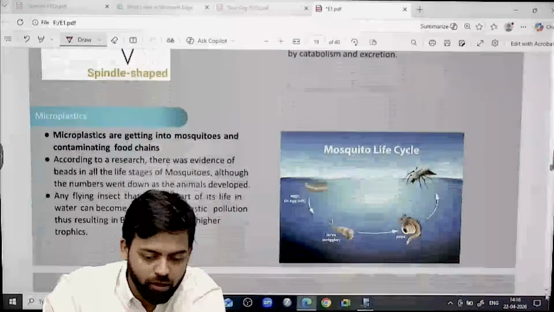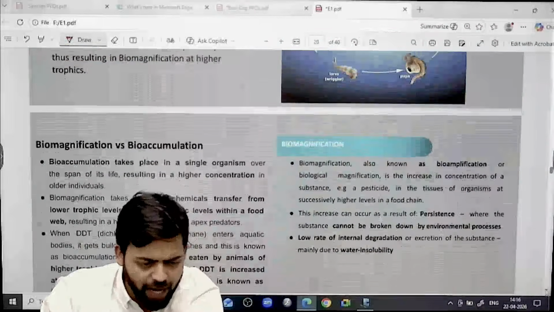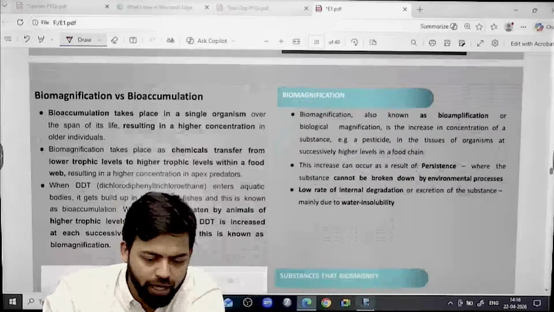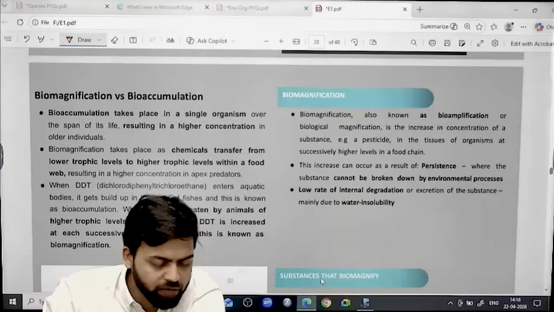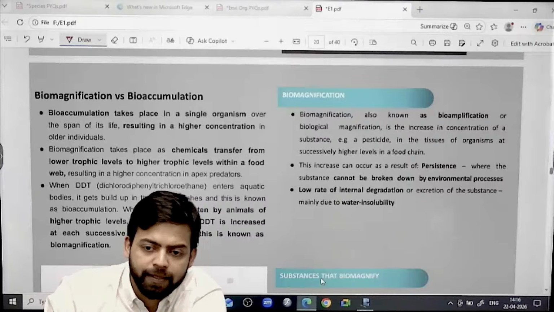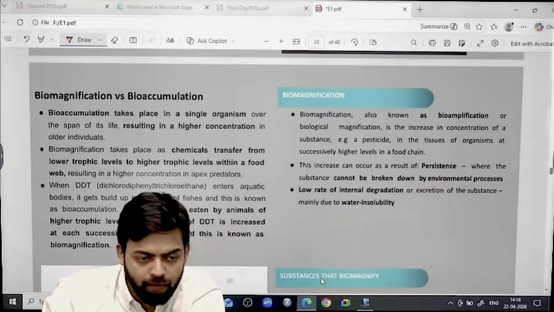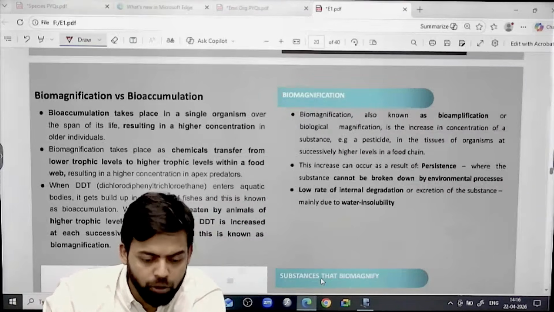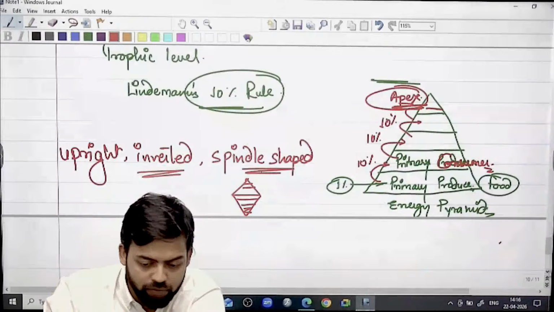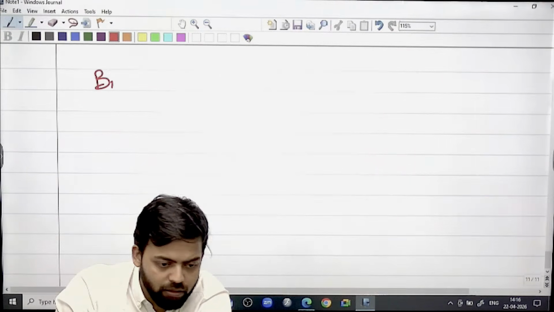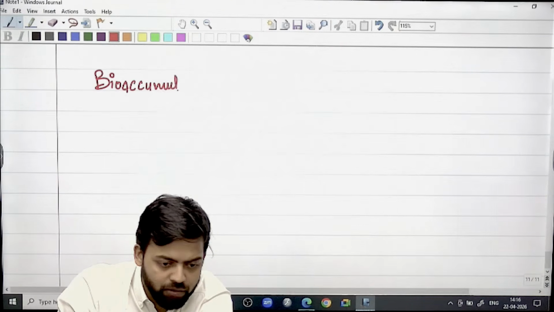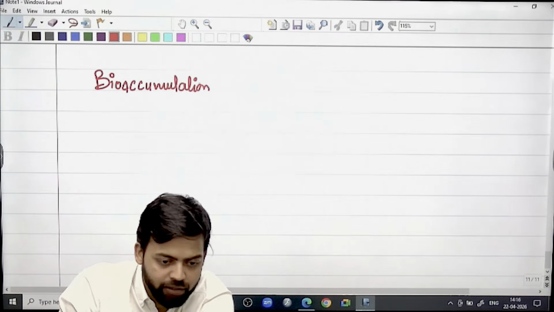Then let us talk about this biomagnification and bioaccumulation scenario, and this becomes important. From this we will further talk in the pollution topic. Why? Because we should see the difference between accumulation and magnification, bioaccumulation and biomagnification.